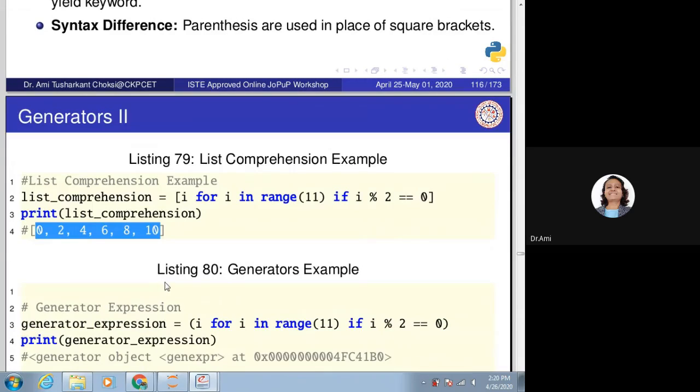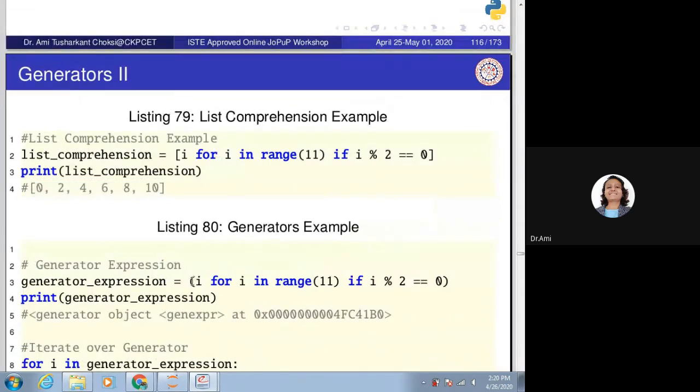What if we write it in parentheses? That is the generator expression. If we try to print this generator expression, it gives us a generator object at some memory location.